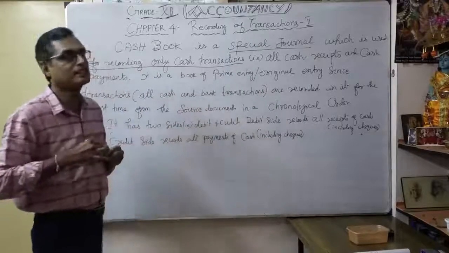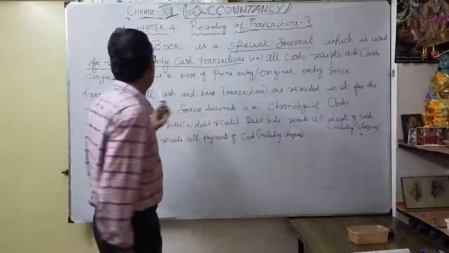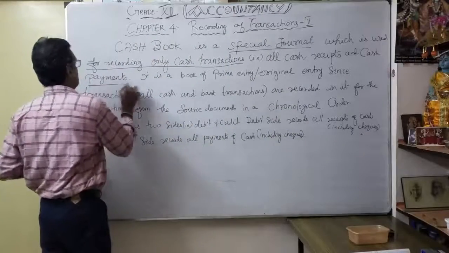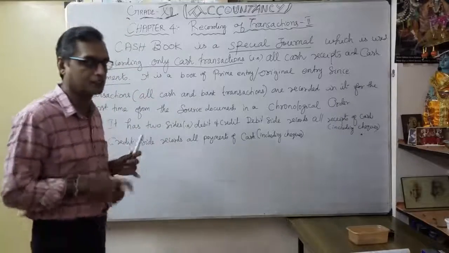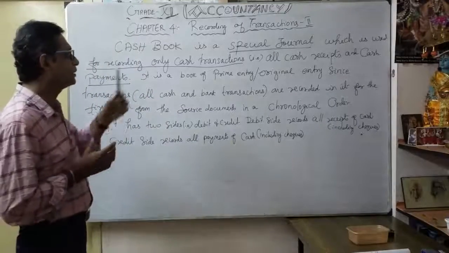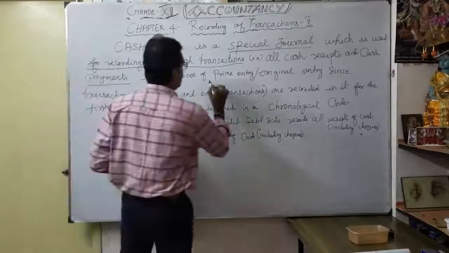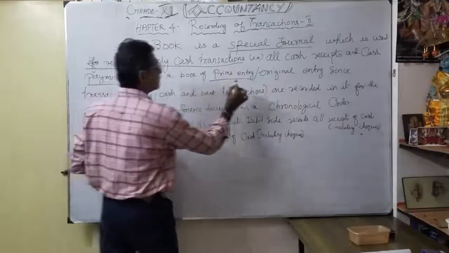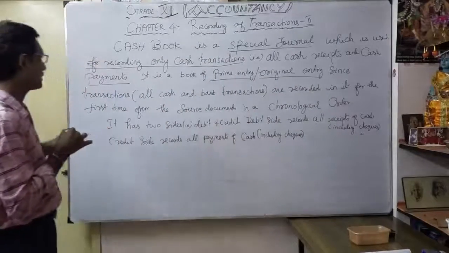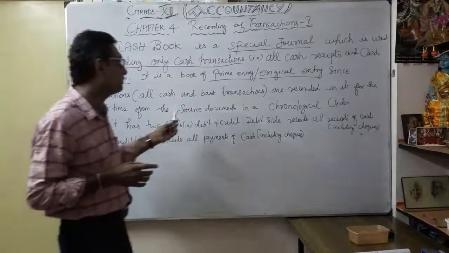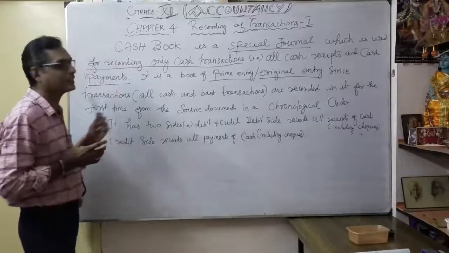So what are those cash transactions? It may be all cash receipts and cash payments. Any cash receipts and any cash payments are going to be recorded in a cash book. It is called a special journal. Okay. The cash book is a book of prime entry, the original entry, since all cash and bank transactions are recorded in it for the first time from